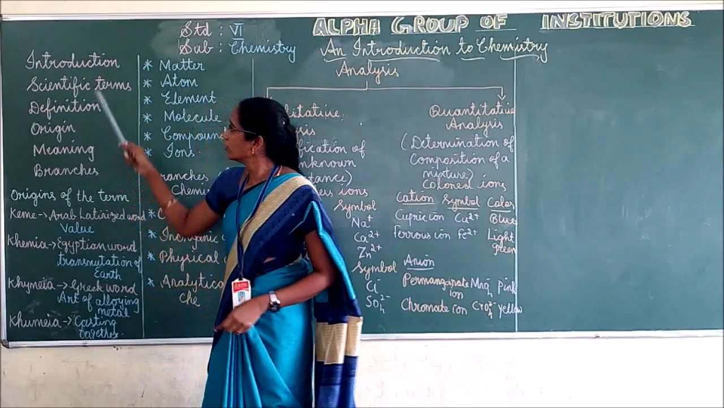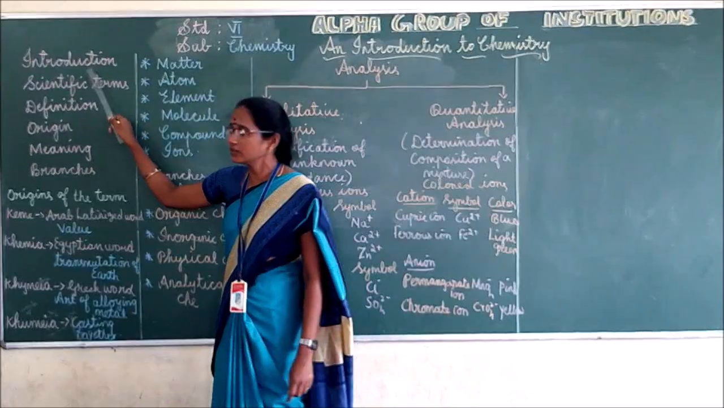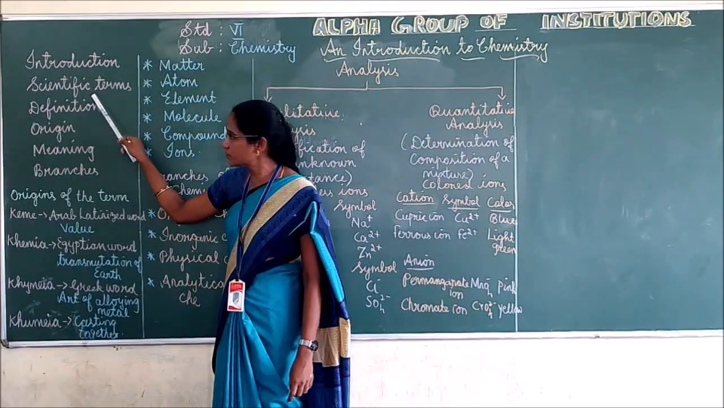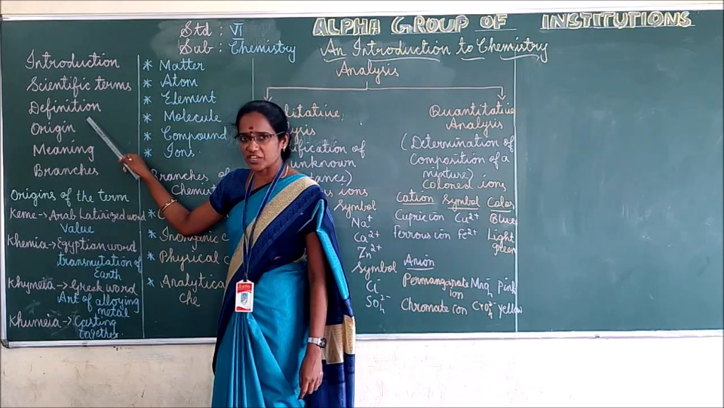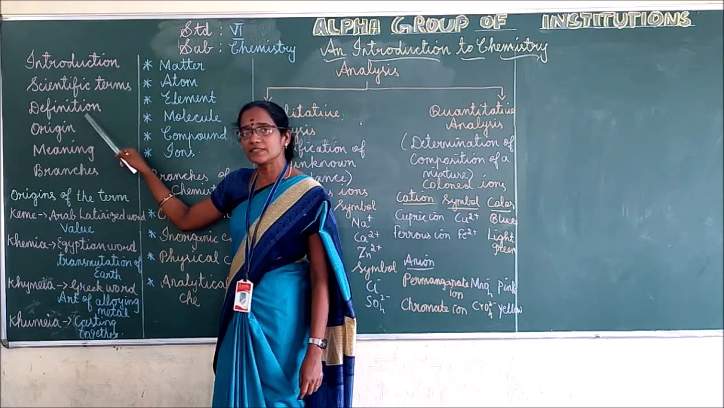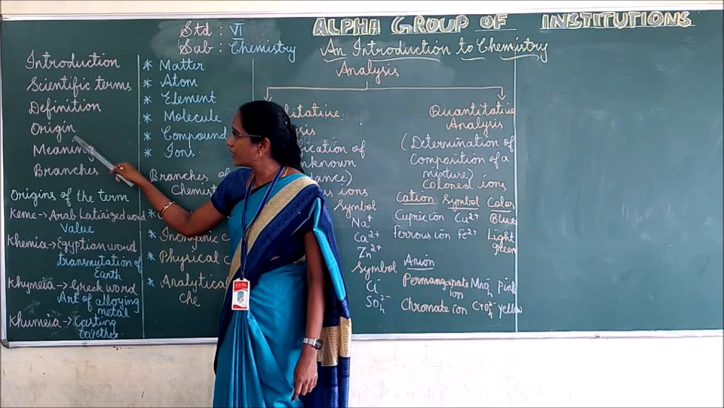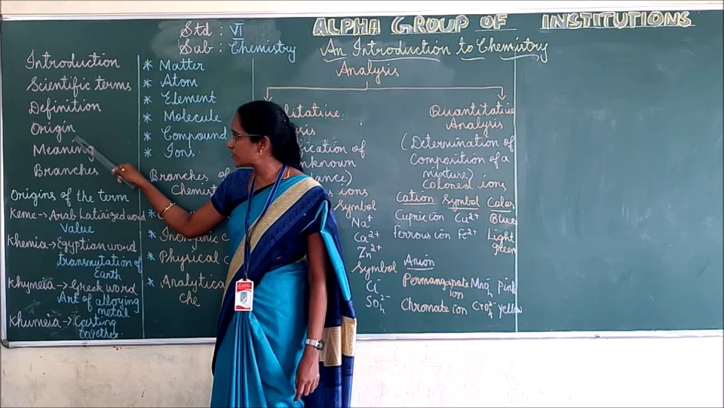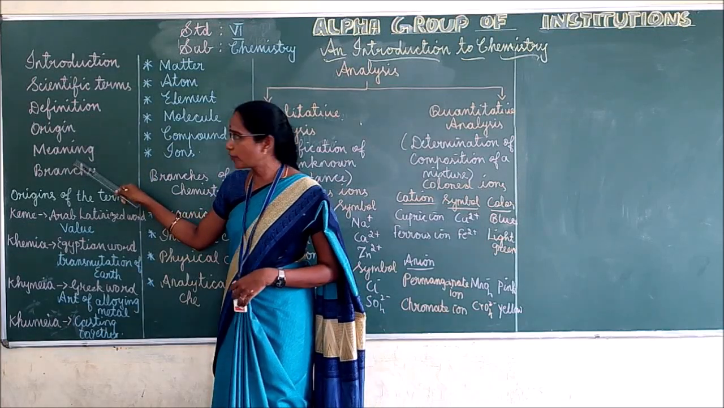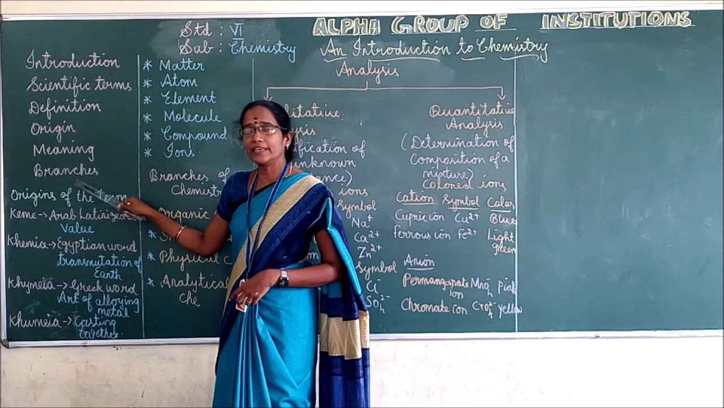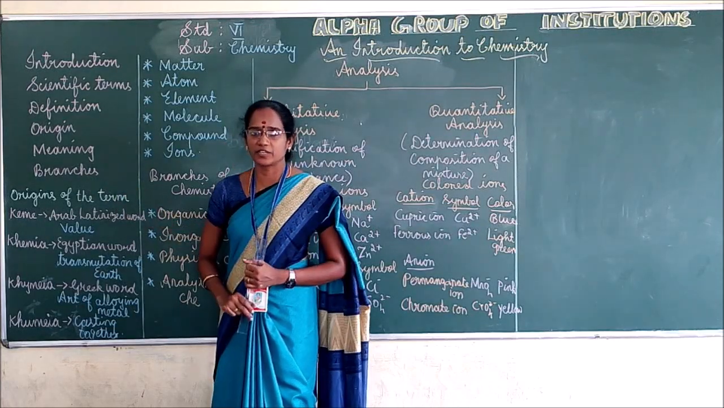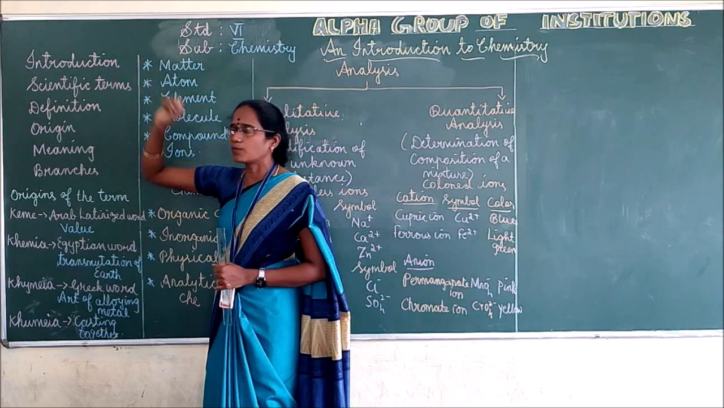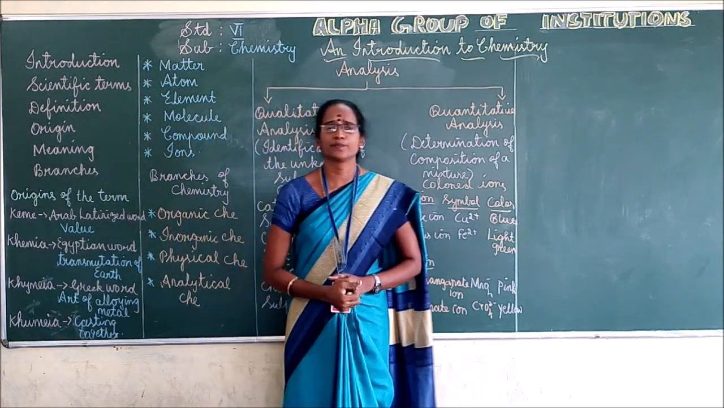Look at the board. First one, introduction. Second, scientific terms, followed by definition. Next, definition of chemistry. Next, origins of the term chemistry. Next, meaning of chemistry. And finally, branches of chemistry. Right? First, we will discuss the introduction part.